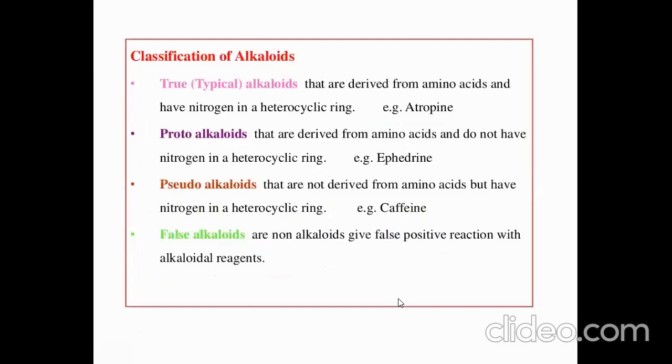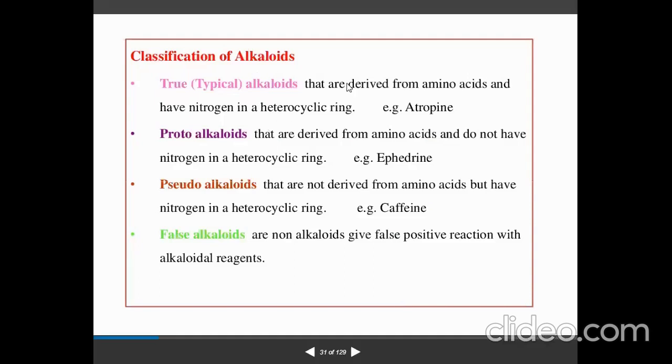Generally, if you see the classification of alkaloids, basically there are true, proto, pseudo and false, four types, right? True alkaloids are typical, derived from amino acids and have nitrogen in their heterocyclic ring. Example, atropine. When you talk about protoalkaloids, they are derived from amino acids but don't have nitrogen in a heterocyclic ring, like ephedrine.